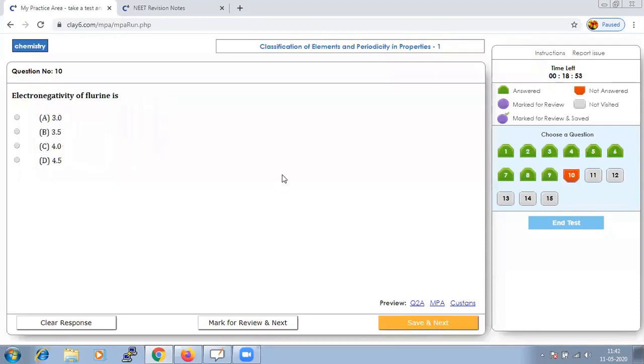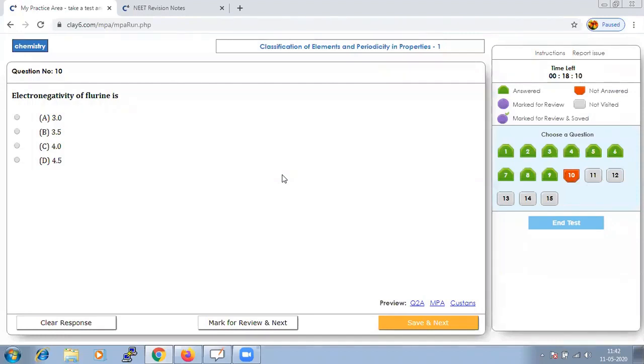Electronegativity of fluorine. How do we find out the electronegativity of fluorine? The electronegativity value, you will come to know when you learn the chapter. You have the Pauling electronegativity scale, and that will help you to find out the electronegativity value based on the valency. If you know the valency of your element, based on the valency, you should look into the electronegativity value in the Pauling electronegativity scale, and from that you can say what will be the electronegativity value of that particular element.